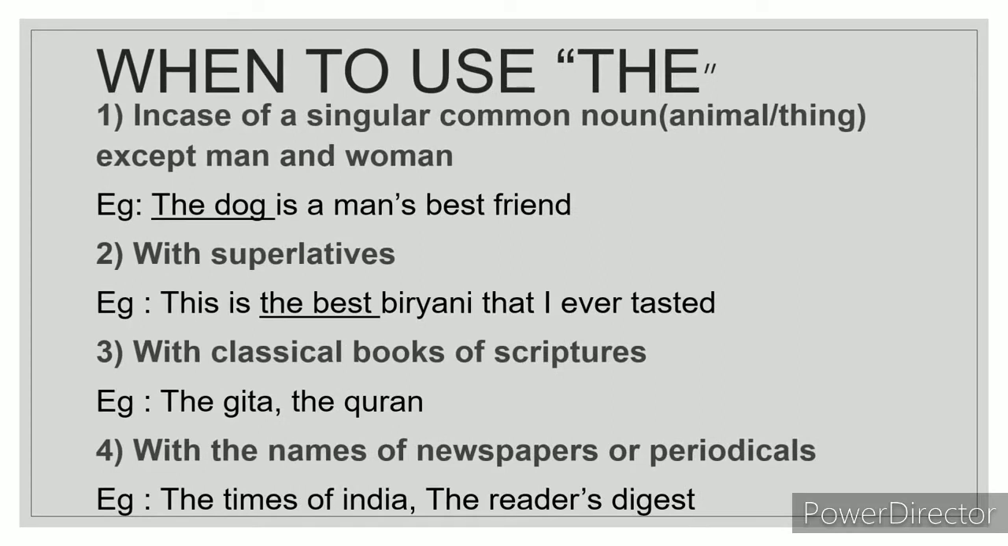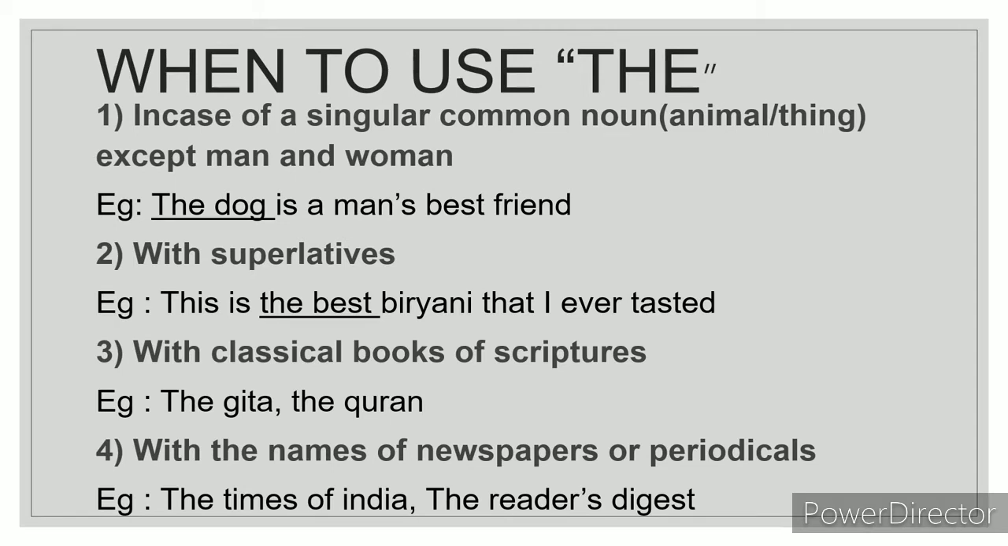To use the, we have to use the in the following 11 cases. Let's examine each case one by one. First one, you have to use the in case of a singular common noun, that is in case of animals or things except man and woman. Now here the example is, the dog is a man's best friend. Dog is a common noun and it is singular, so you have to use the.